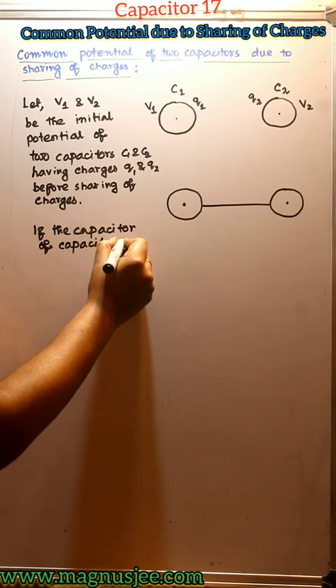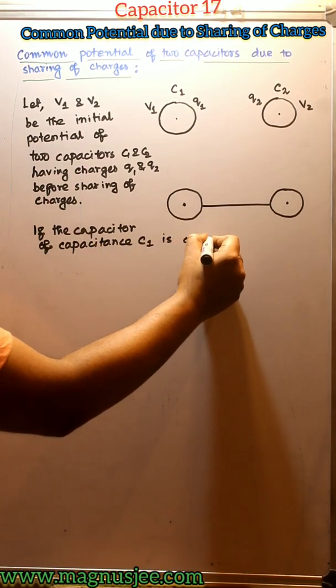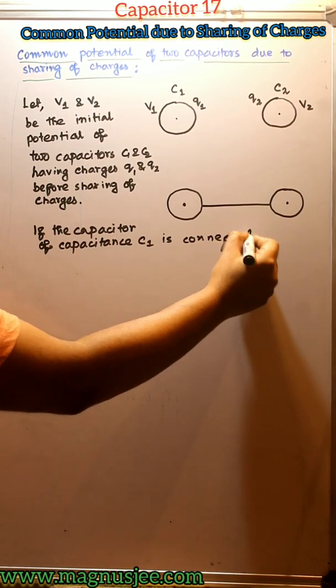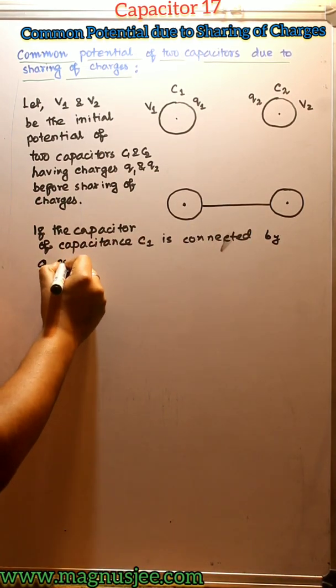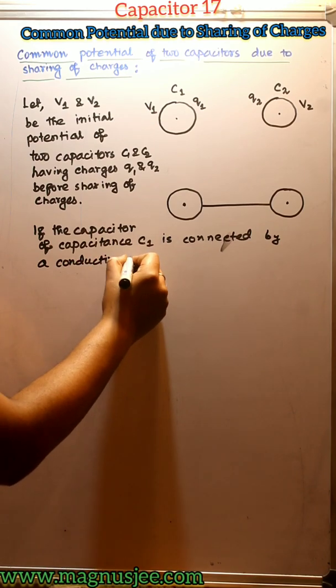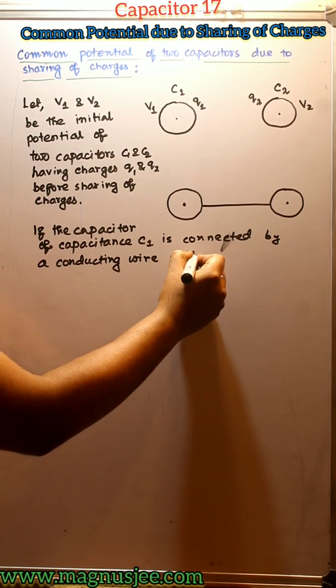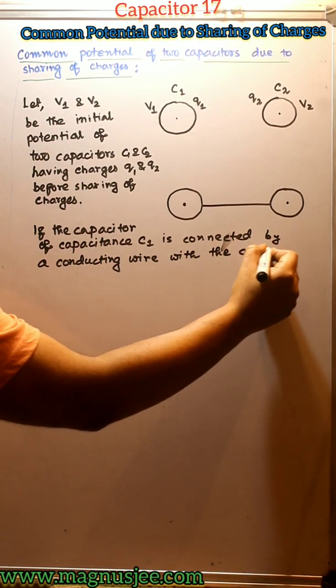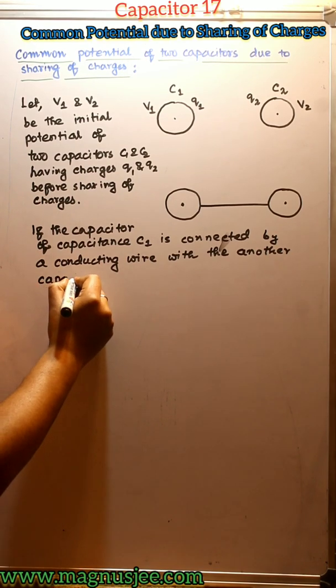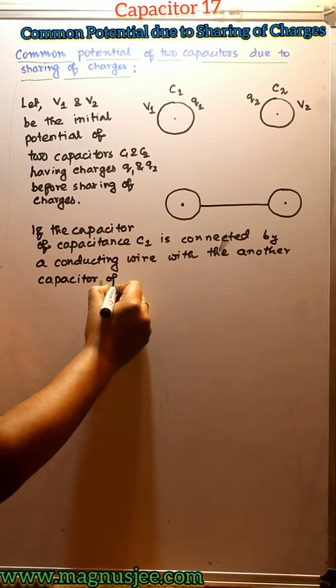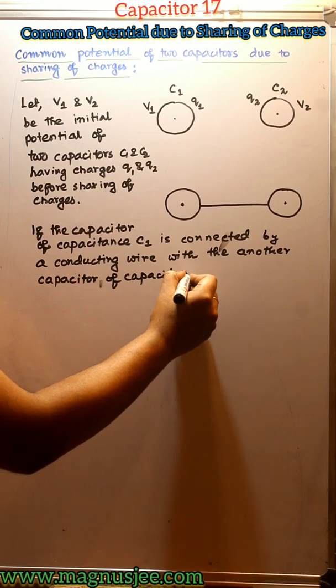If the capacitor of capacitance C1 is connected by a connecting wire with another capacitor of capacitance C2,